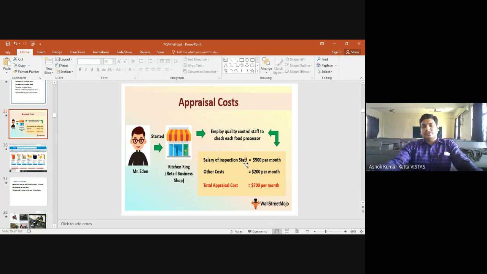How many times have you visited Barista or Coffee Day? You will say a countable number of times, 5 times, 4 times. And finally, how many times have you had your tea or coffee at a roadside stall?